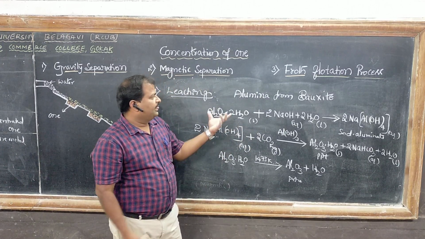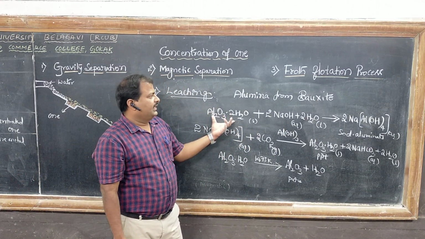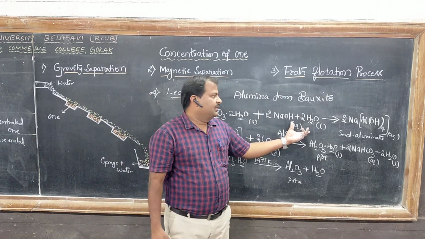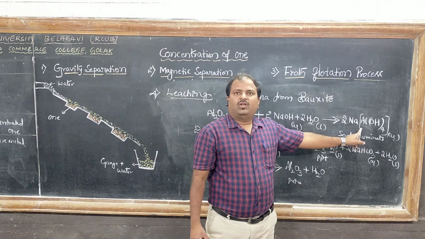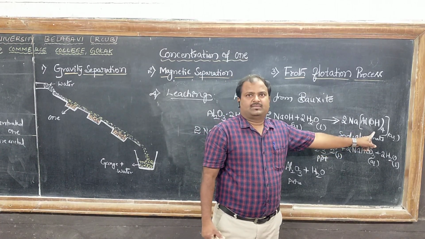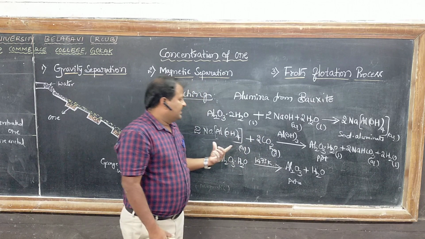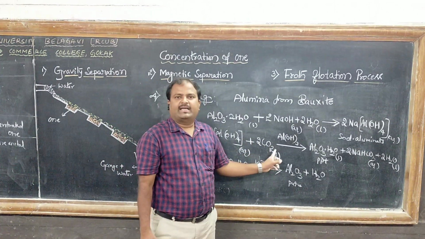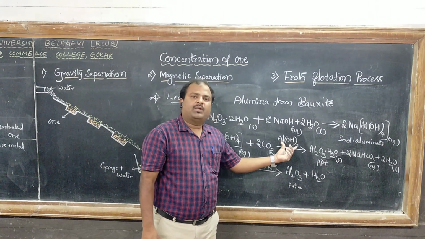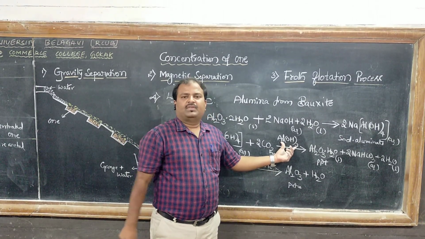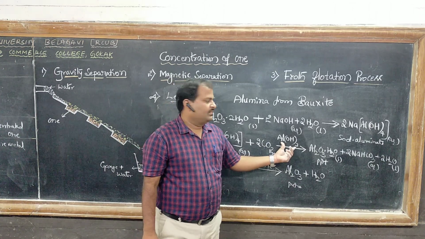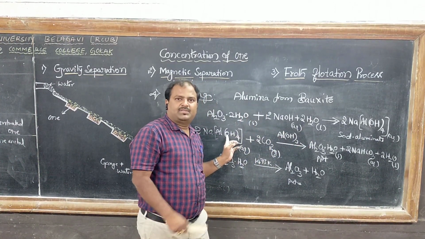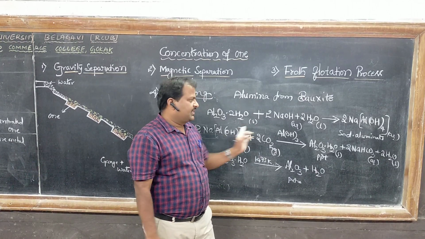So once again, the powdered ore is digested with aqueous sodium hydroxide solution to give a soluble sodium aluminate solution. Then the sodium aluminate is neutralized by passing carbon dioxide gas. At this stage, aluminum hydroxide is added as a seeding agent, and it induces the further formation of aluminum hydroxide precipitate in the solution.